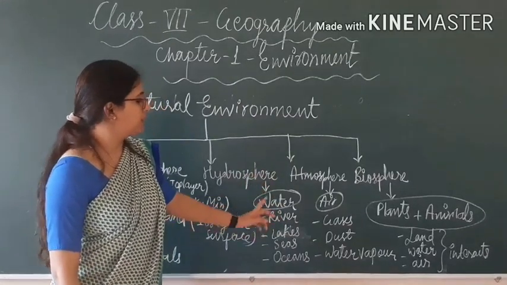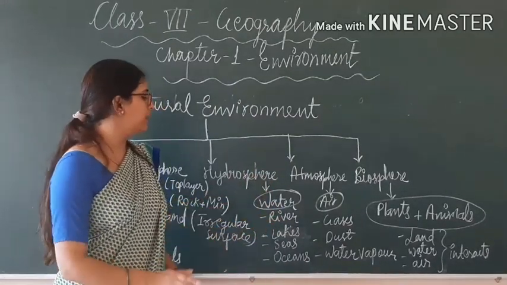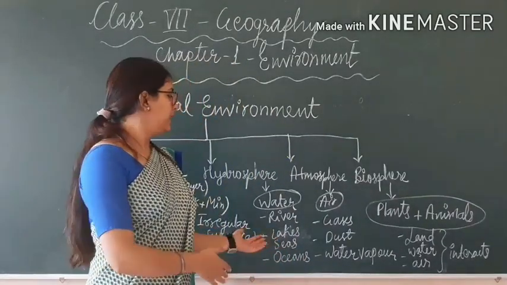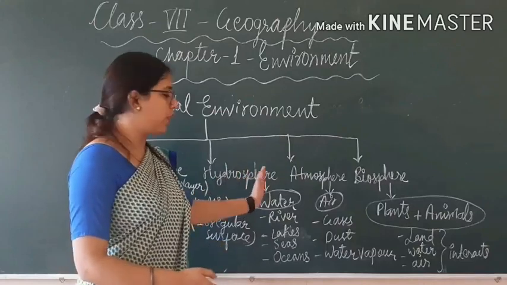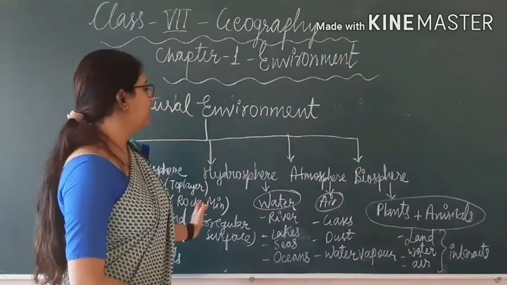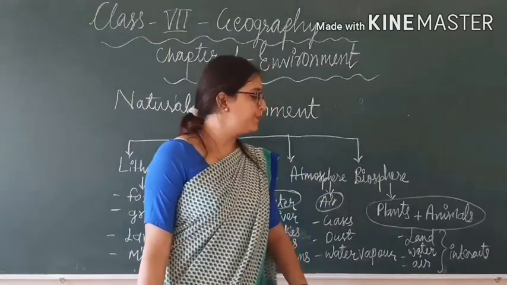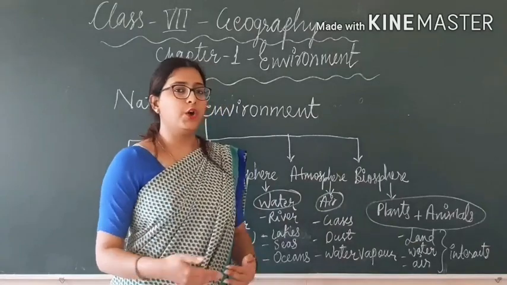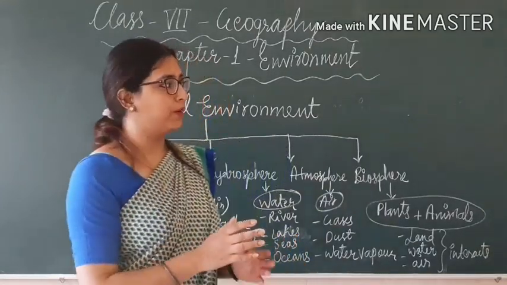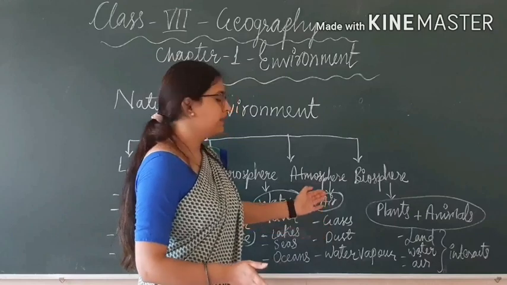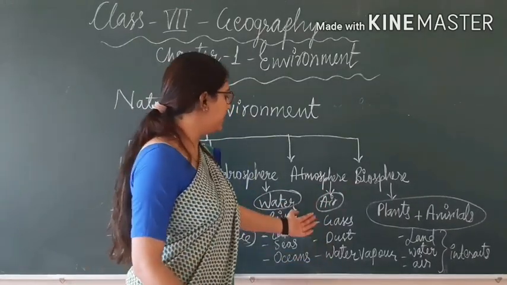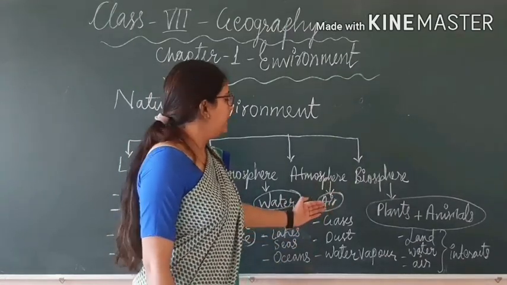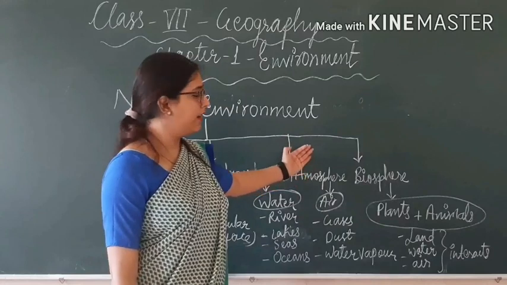Hydrosphere means related to water. Everything like rivers, lakes, seas, oceans, everything that is related to water is hydrosphere. Now, what is atmosphere? Atmosphere is related to air. When we talk about air, we are talking about the atmosphere. In air, there are so many things present like gases, dust, water vapor. All these things are components of air, and air comes under the atmosphere.